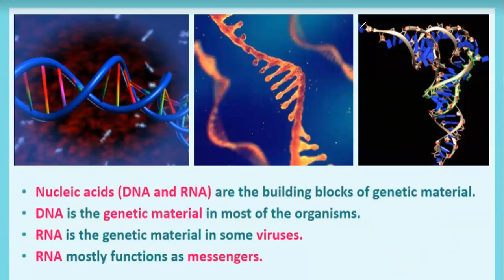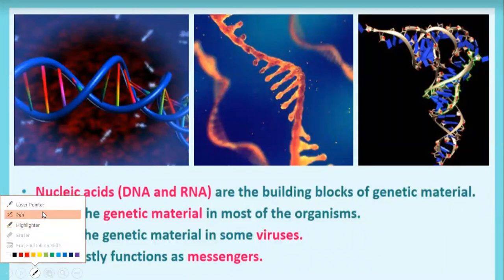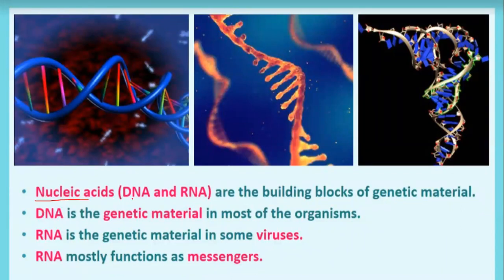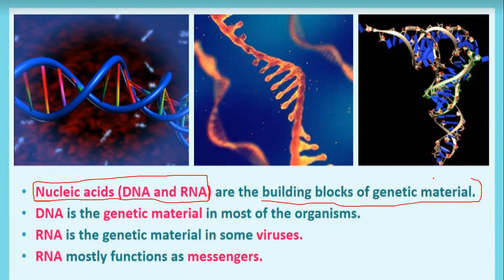Once again, let's recap everything. Nucleic acid is of 2 kinds, DNA and RNA. They are the building blocks of genetic material.